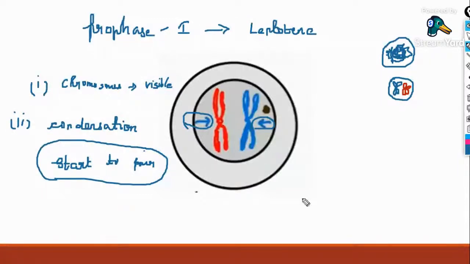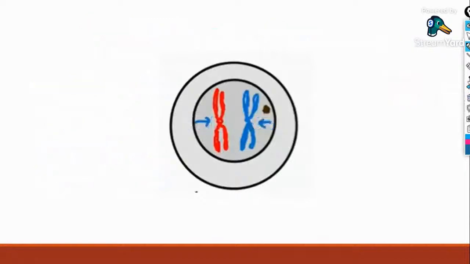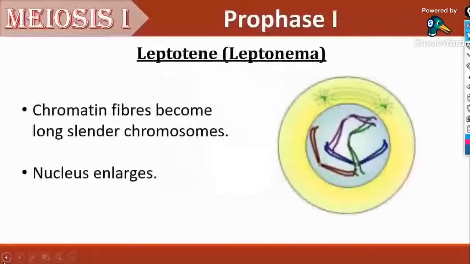Okay, fine. So now let's discuss the major events that are going to happen in this prophase. In the leptotene stage, the chromatin fibers become long and slender, the nucleus enlarges, the chromosomes condense, and they start to pair with each other.